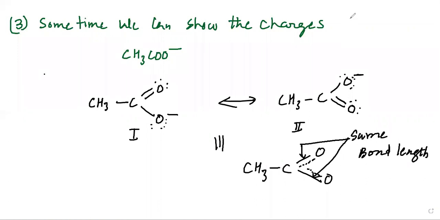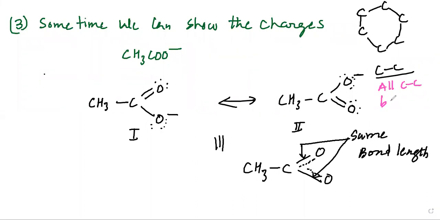And please remember the same happens in benzene, where we have 6 carbons bonded. All these C-C bond lengths are the same; all the bond lengths are the same in benzene. So this is how, my dear students, we can say that when we have resonance structures, we show these bonds moving.